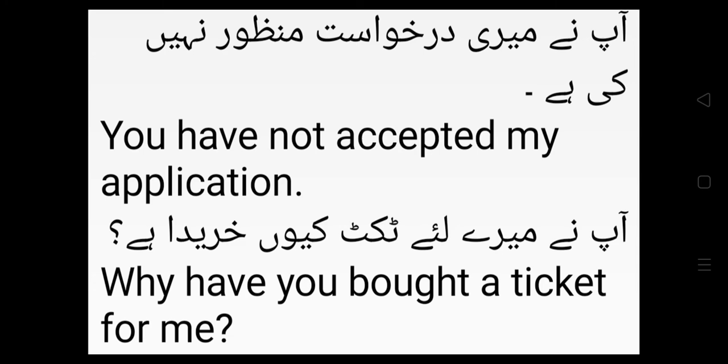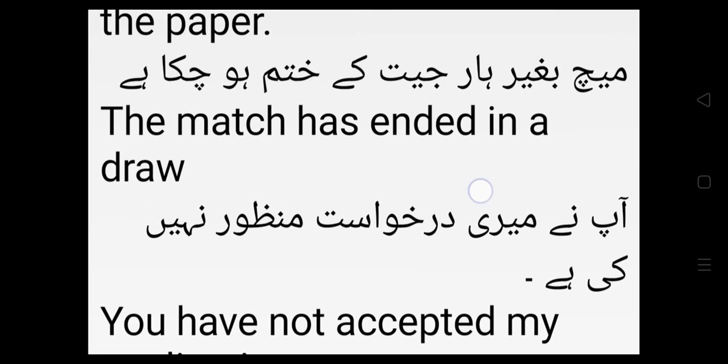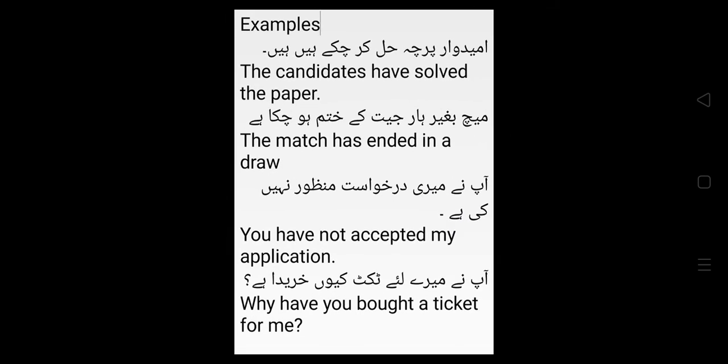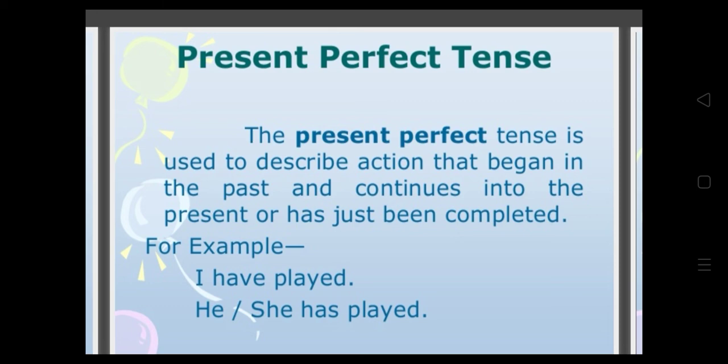Okay, class, now you must have understood the present perfect tense, and I hope that the exercise which I will give you after exams, you will be able to do it properly. So just have a look at the present perfect tense and learn the rules by heart. Okay, take care. Allah Hafiz.